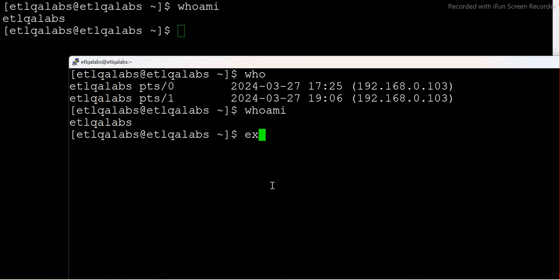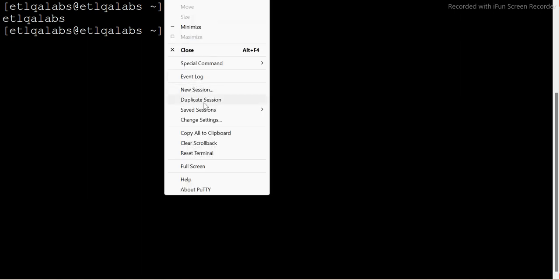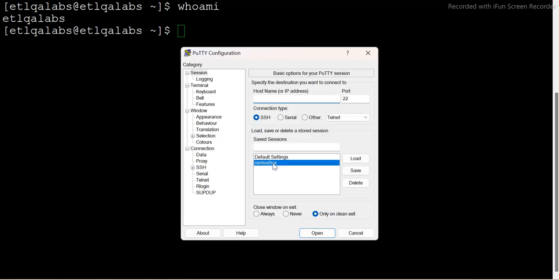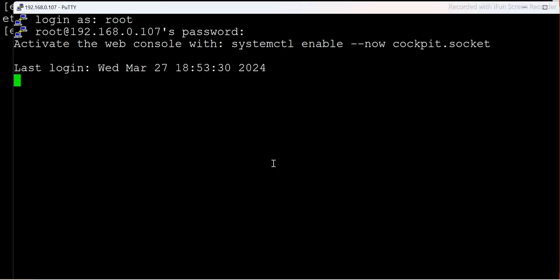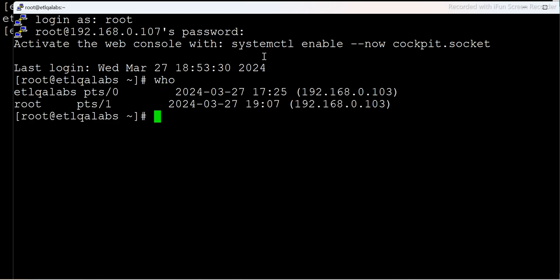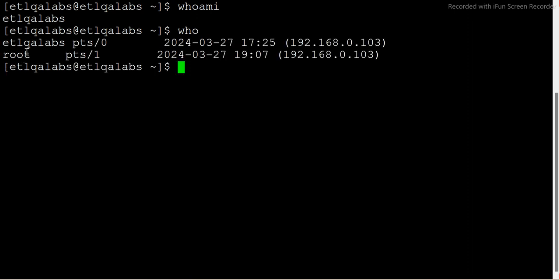Maybe I need to just exit one of them. Okay, fine. Let me log in with root. So if I say root, okay. Now if I say who, oh, perfect. See, now if I go here also and say who, then I'll be getting two users, right? One is etlqlab, the other one is root.